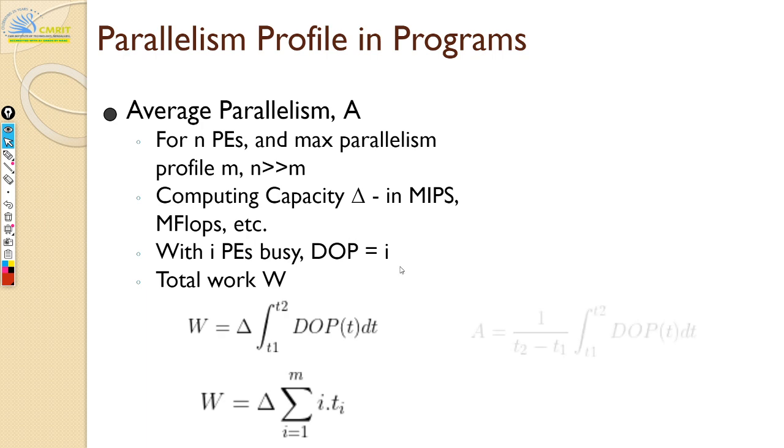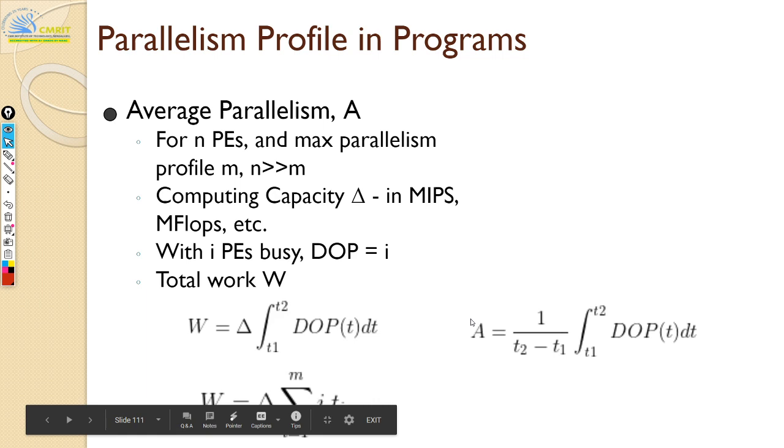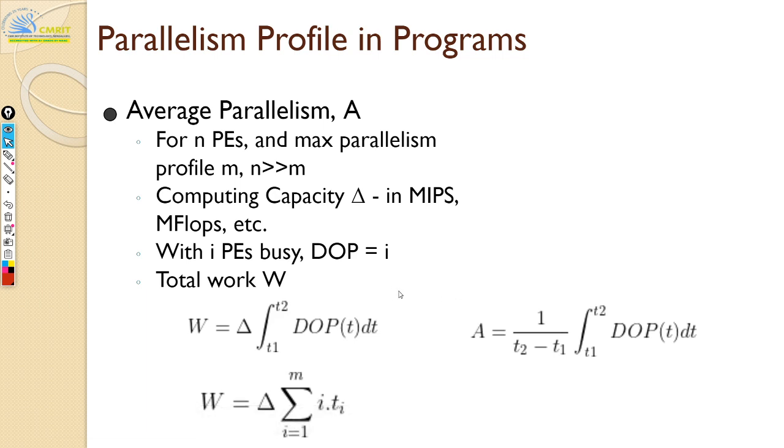Okay, great, nice. Then we have the average parallelism A. Now we are not calculating the work done, which needs the computing capacity. We are just calculating the average parallelism available in your program.